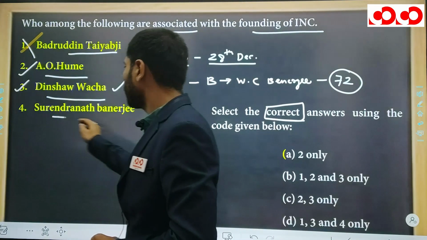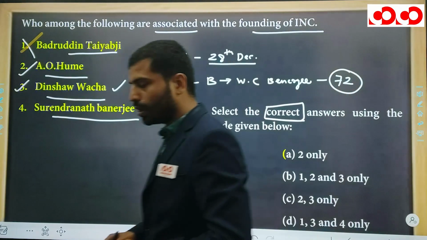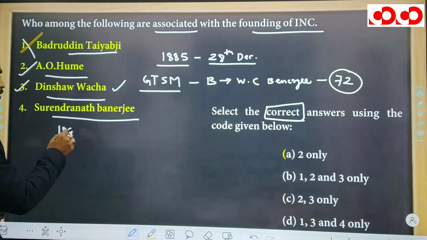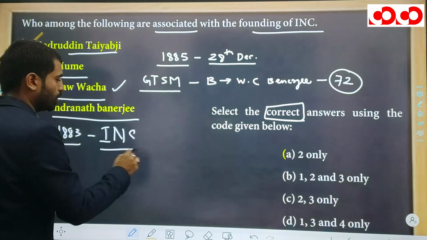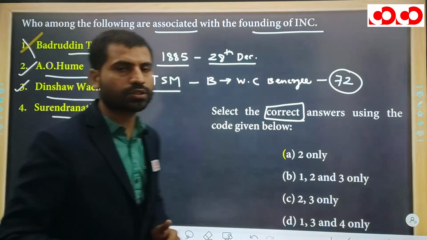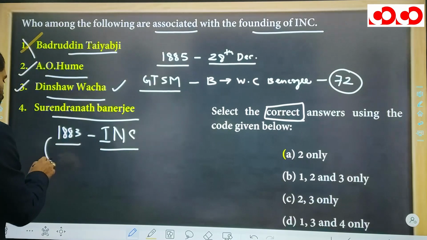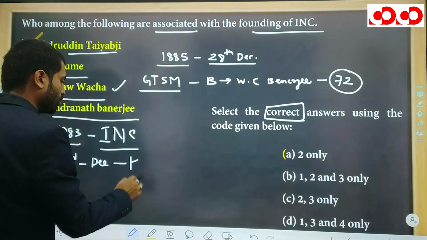Next, we need to talk about Surendranath Banerjee. Yes, Surendranath Banerjee. In 1883, Surendranath Banerjee formed another association named Indian National Conference. Indian National Conference was established by Surendranath Banerjee in 1883 and its second session was held in Calcutta in the month of December.